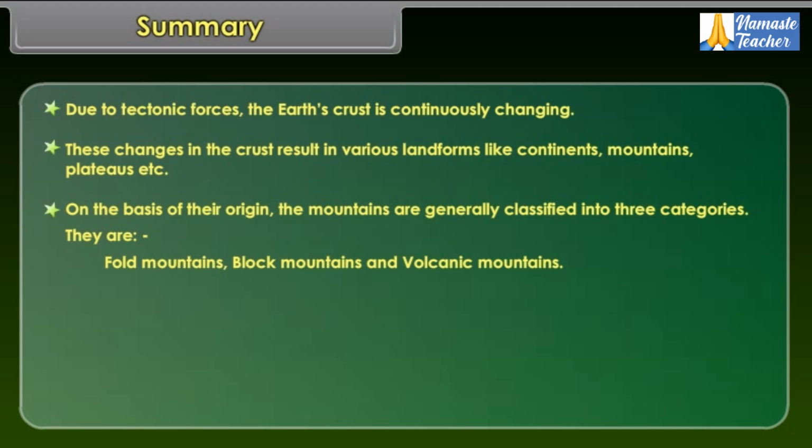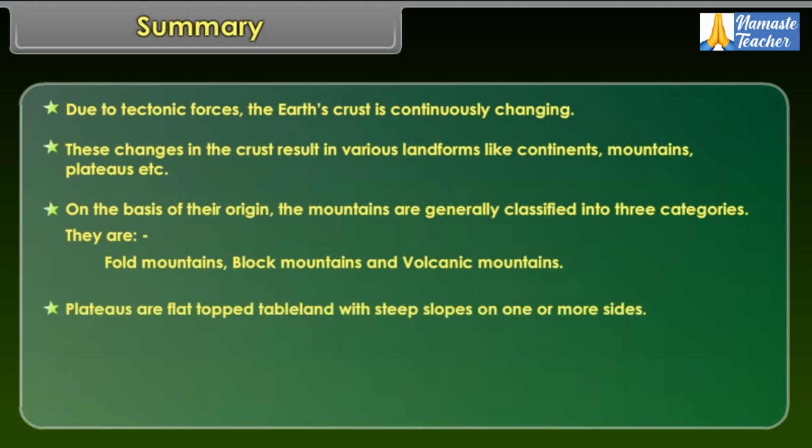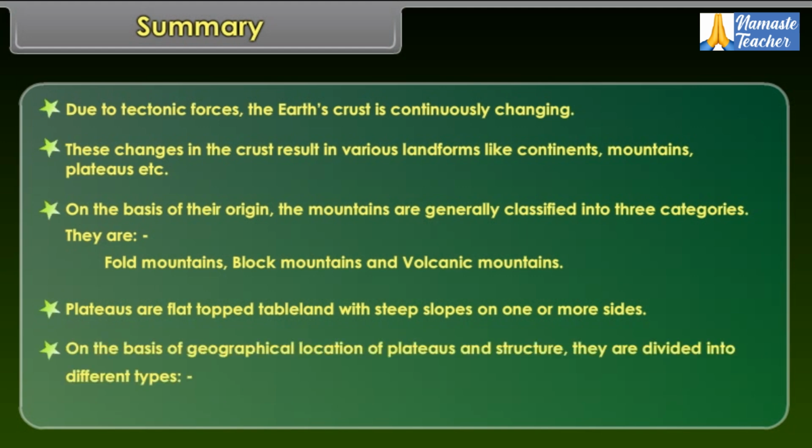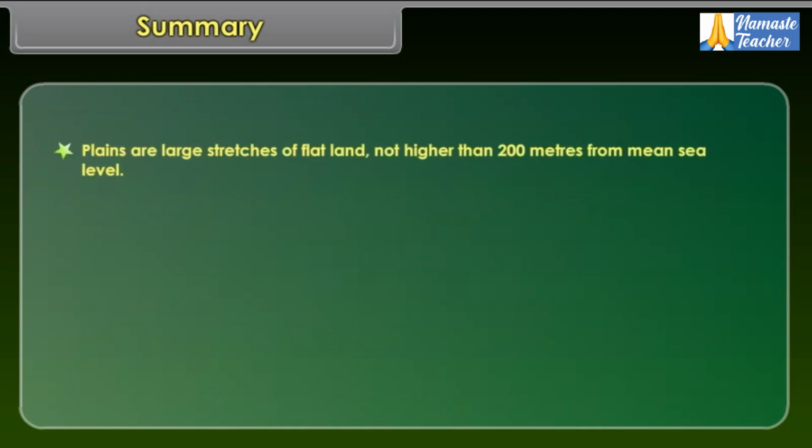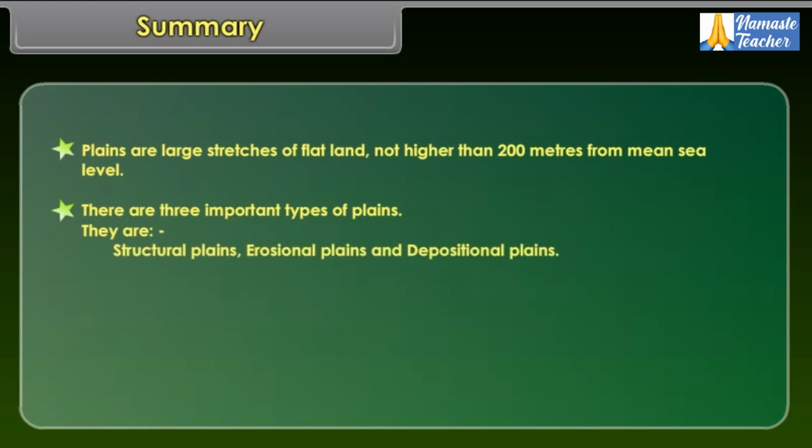Plateaus are flat-topped tableland with steep slopes on one or more sides. On the basis of geographical location of plateaus and structure, they are divided into different types: continental plateau, intermontane plateau, and Piedmont plateau. Plateaus are large stretches of flat land, not higher than 200 meters from mean sea level. There are three important types of plains. They are structural plains, erosional plains, and depositional plains.